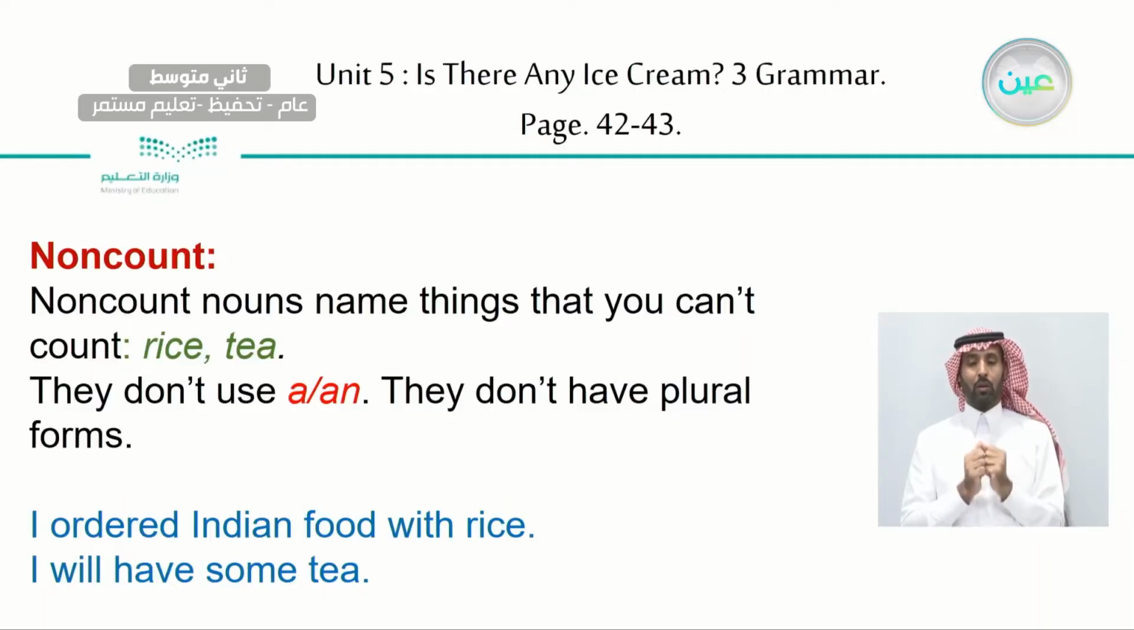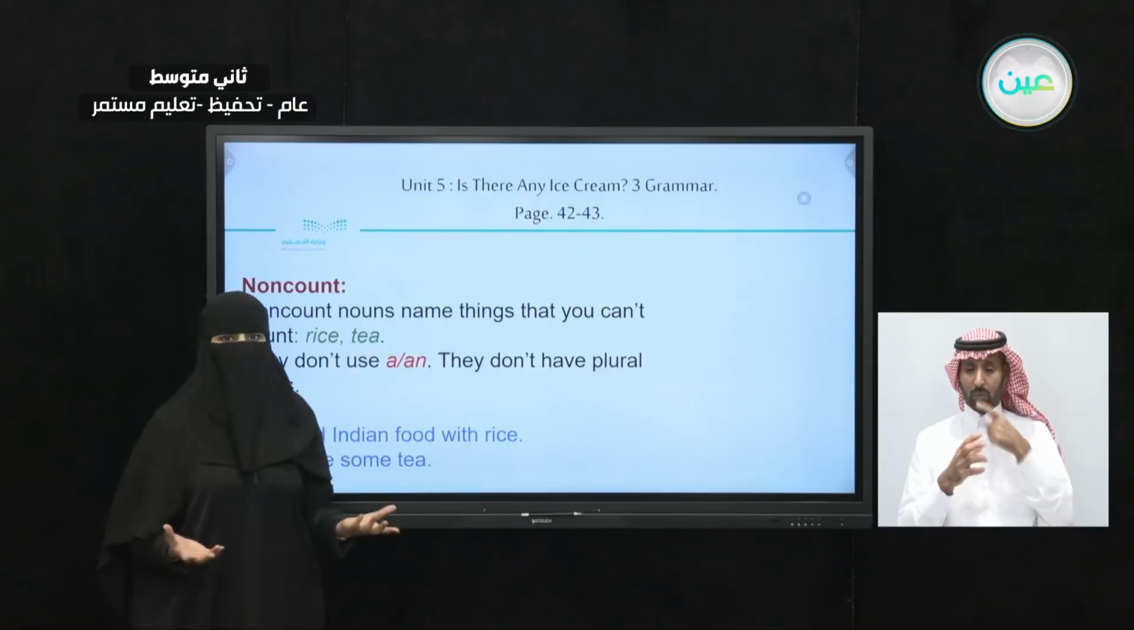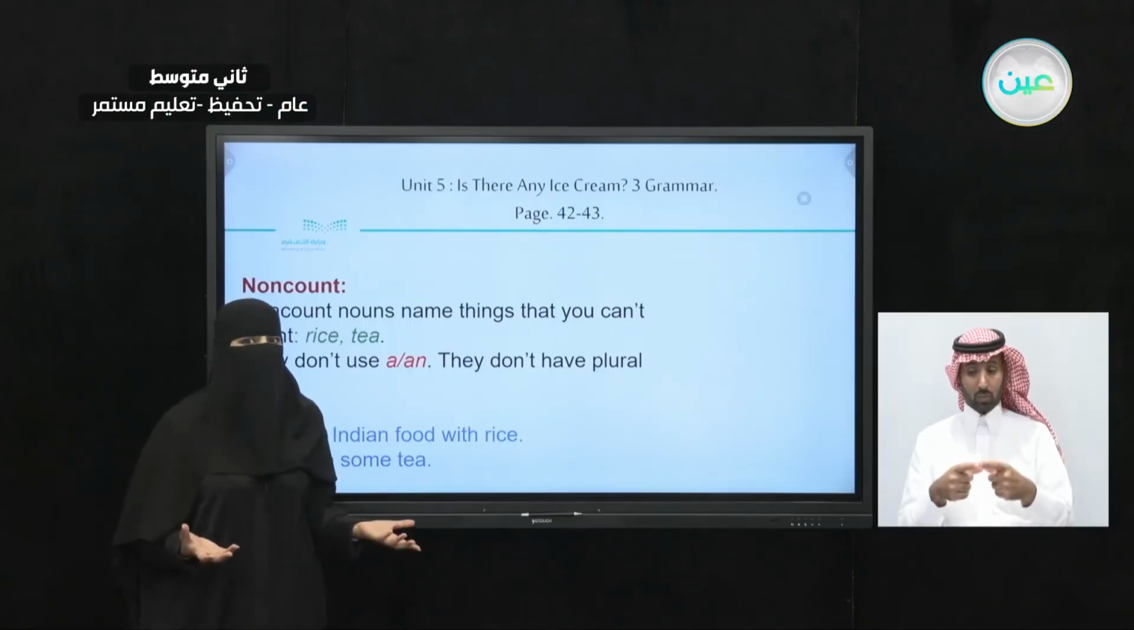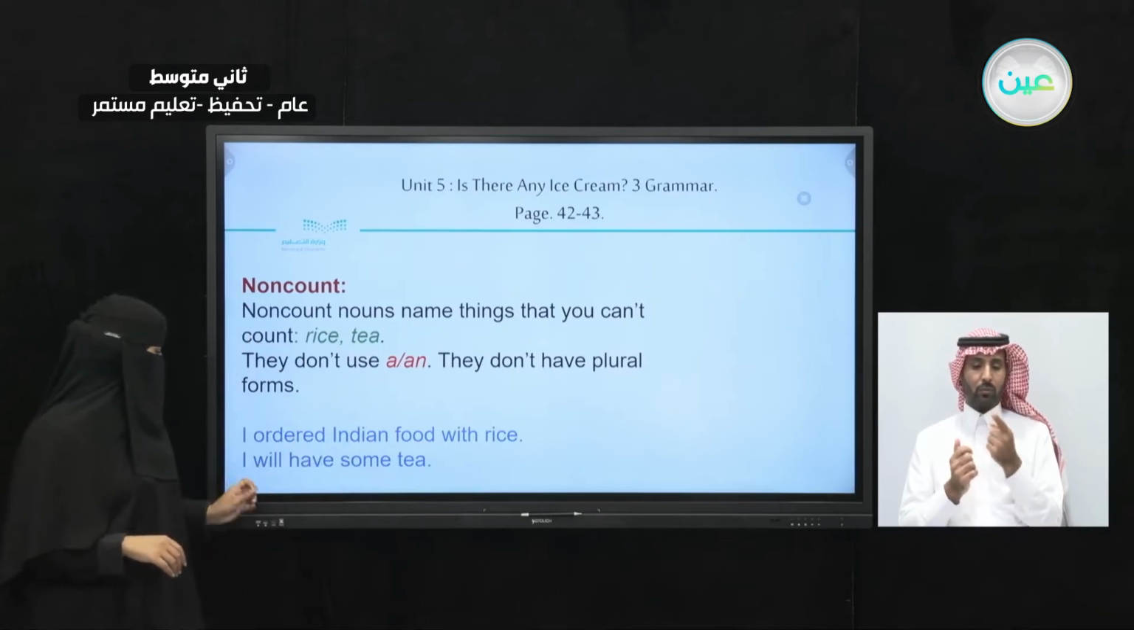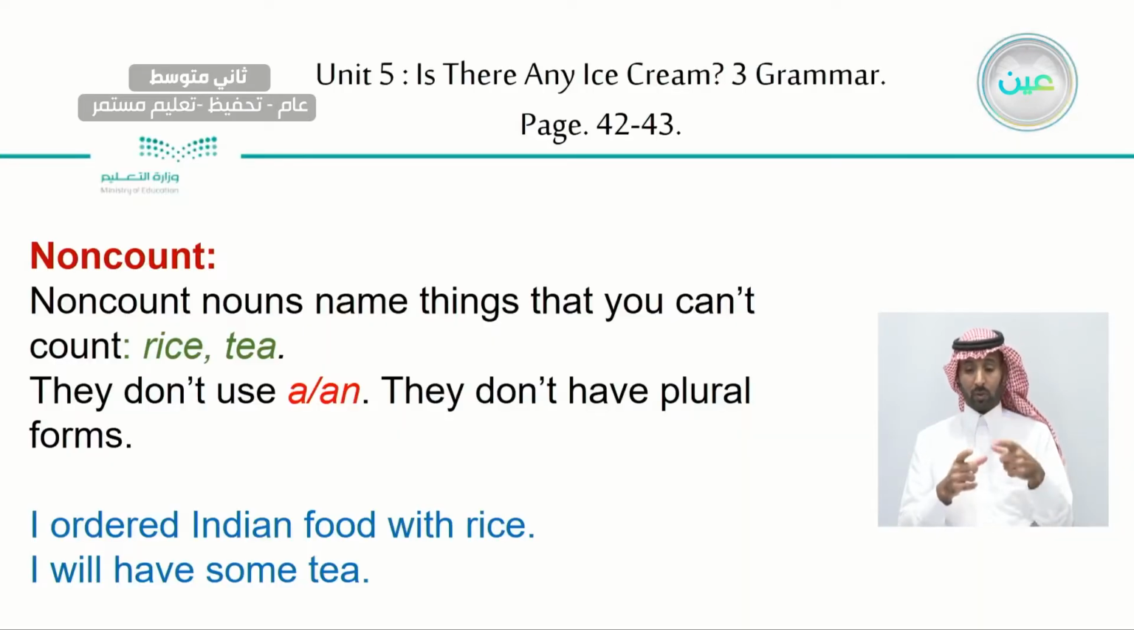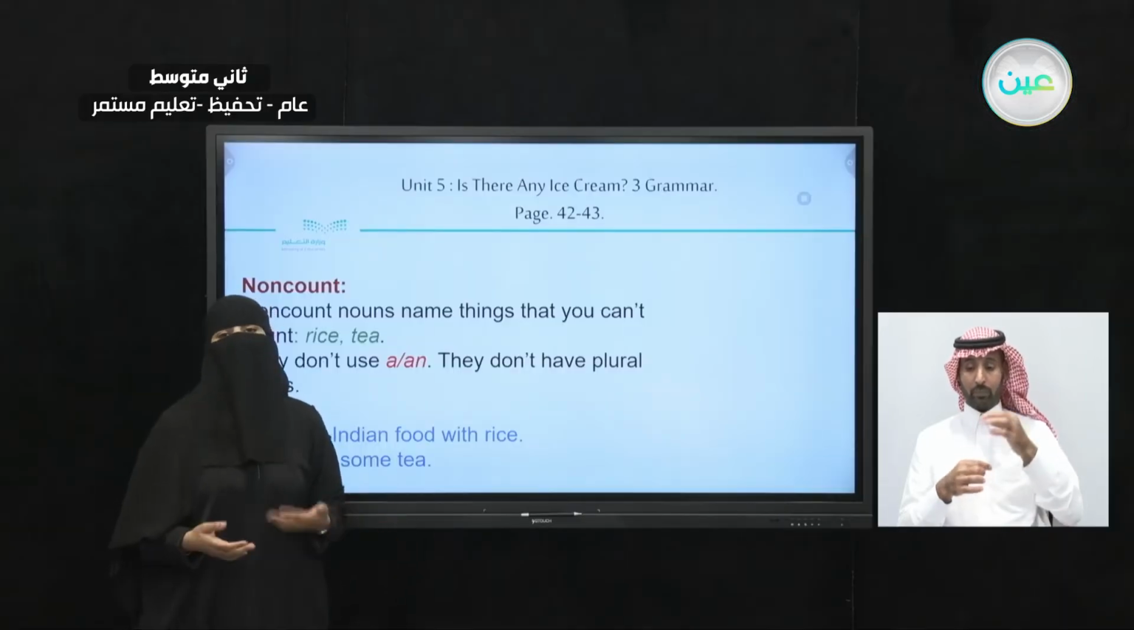Let's take a look at this example. I ordered Indian food with rice. So did we see here with a rice? With rices? No, because the word rice, it's a non-count. How about this example? I will have some tea. So in the sentence, did you see it? I will have a tea. I will have teas. No, because it's a non-count.